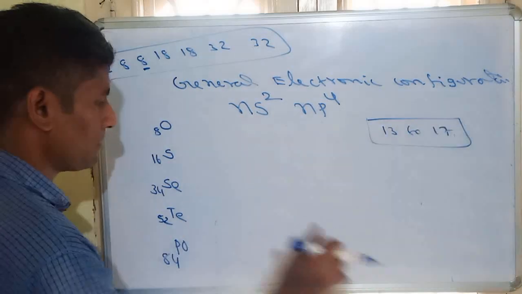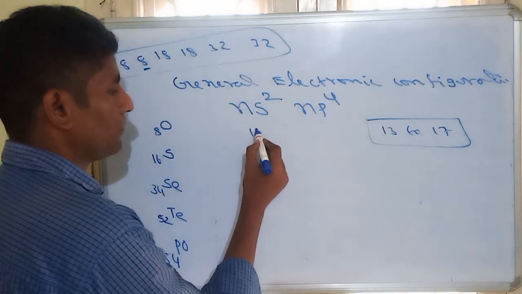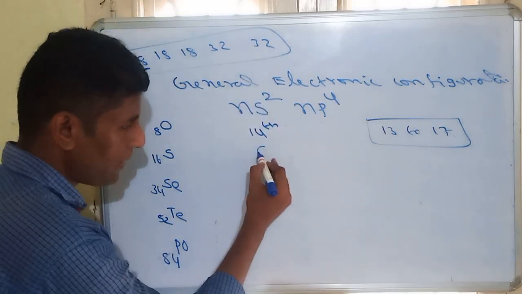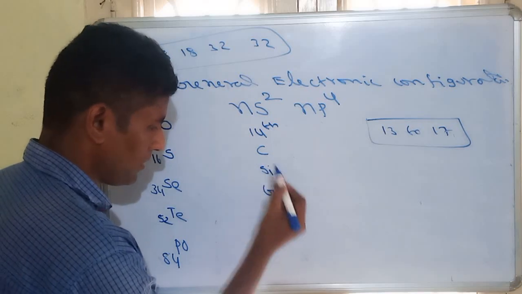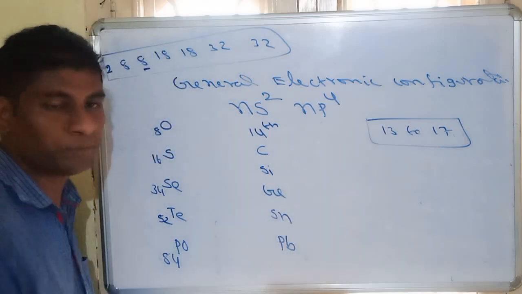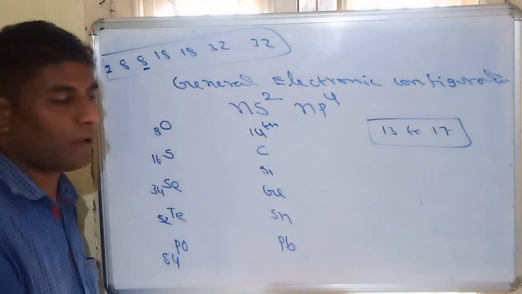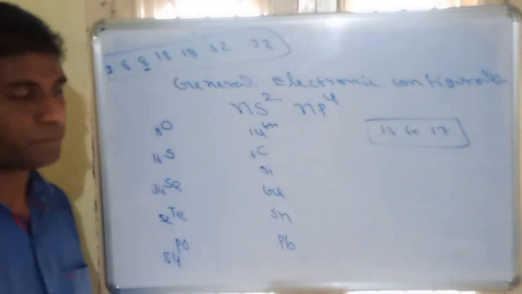Another example: suppose we are taking the 14th group. In the 14th group the elements are carbon, silicon, germanium, tin and lead. We know the atomic number of carbon will be 6.